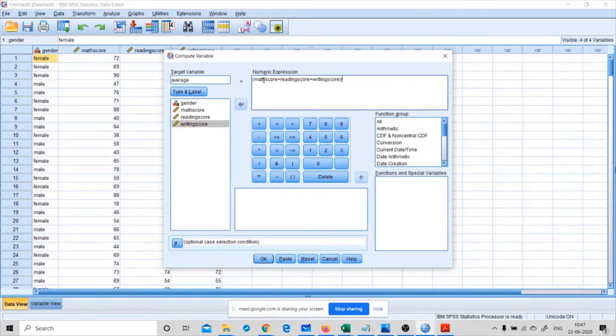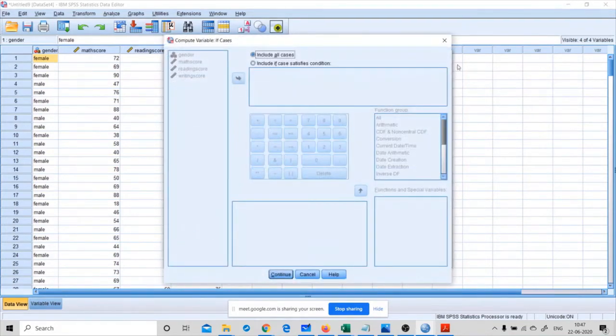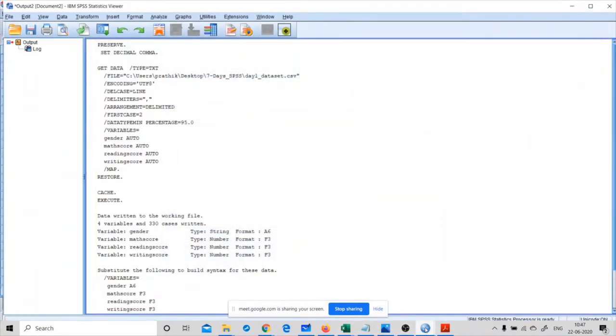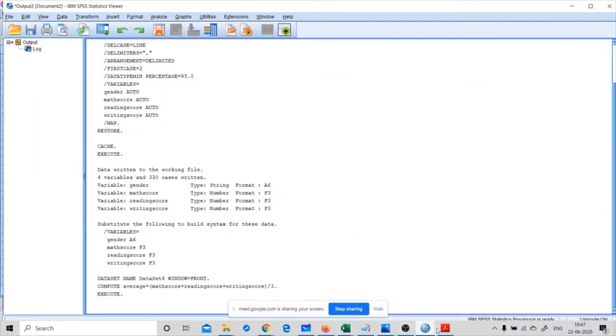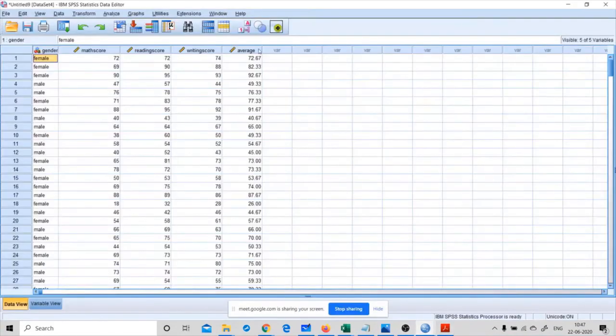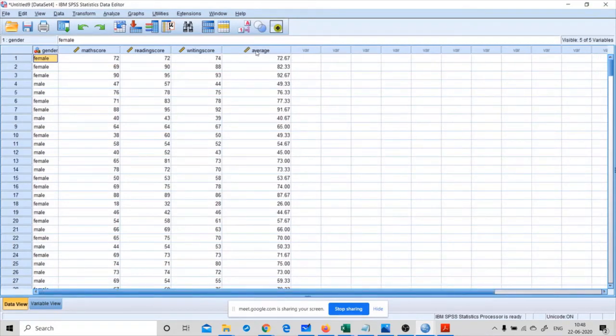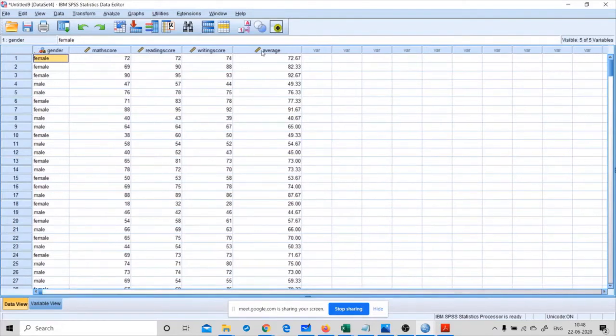It's an average, so divided by 3. Let me click on OK. Now you can see one variable added in your data set in the name of average. So this is how we can send our variable to the next step, and we can do some computation on our data.